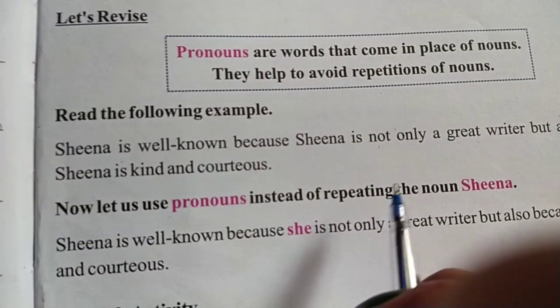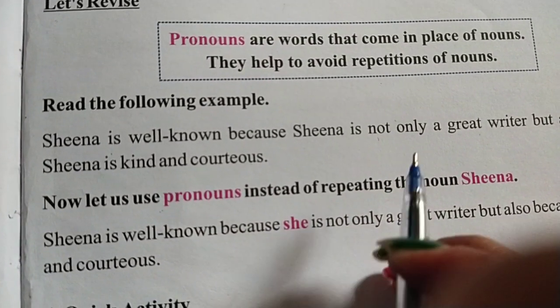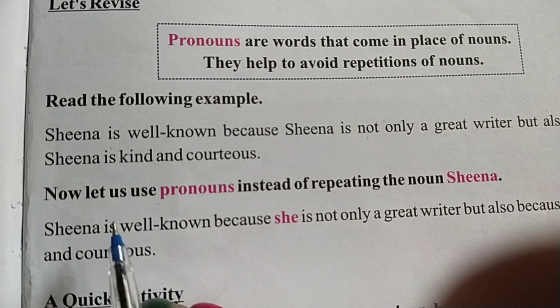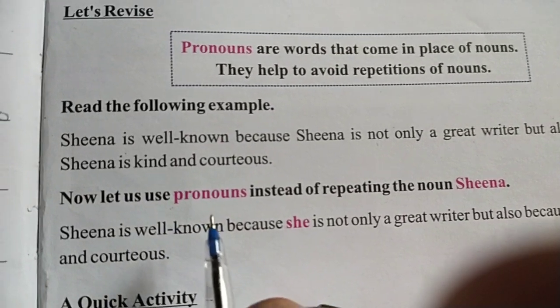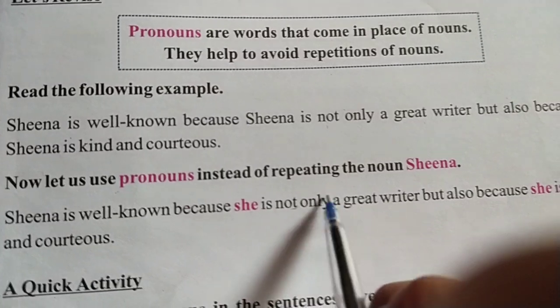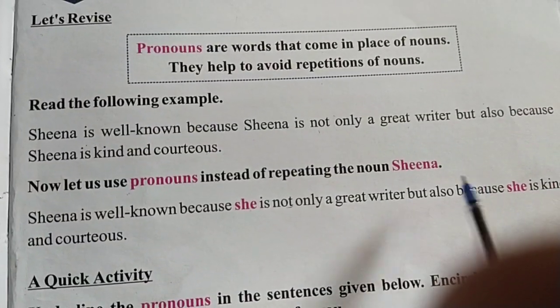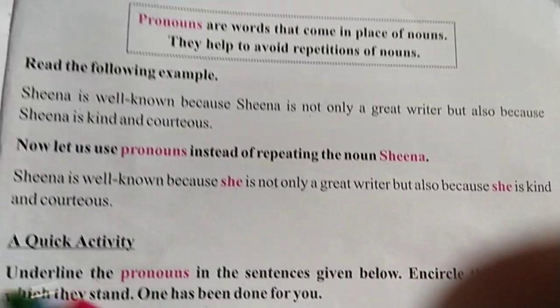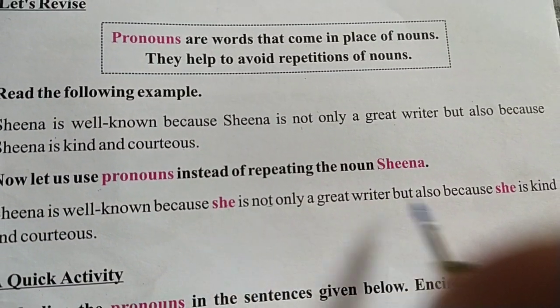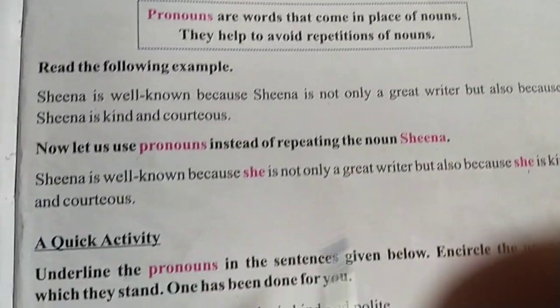So to avoid that repetition, we will use another word in the place of the noun Sheena, and it is a pronoun. Sheena is well known because she is not only a great writer but also because she is kind and courteous. So the word she is used to avoid the repetition of the noun Sheena.